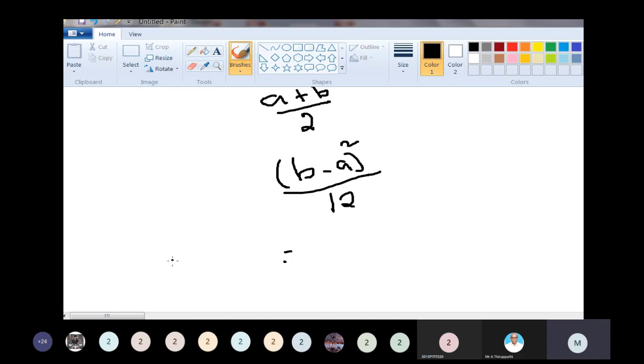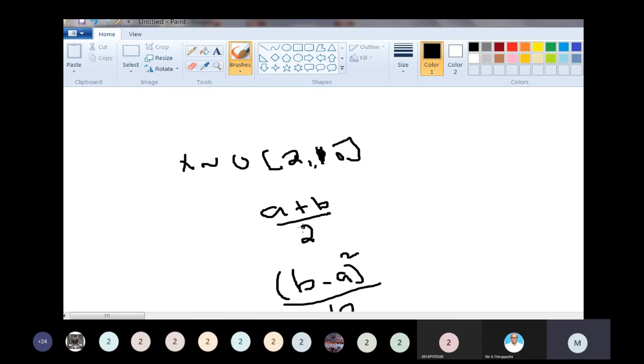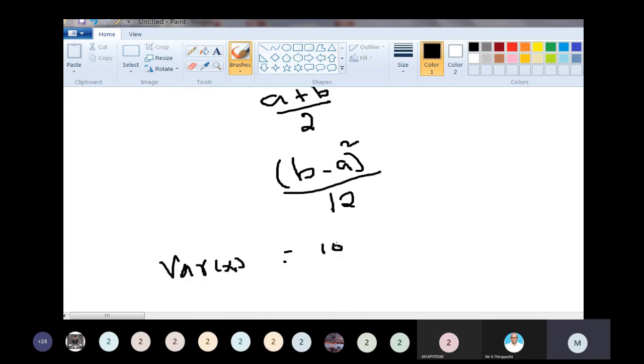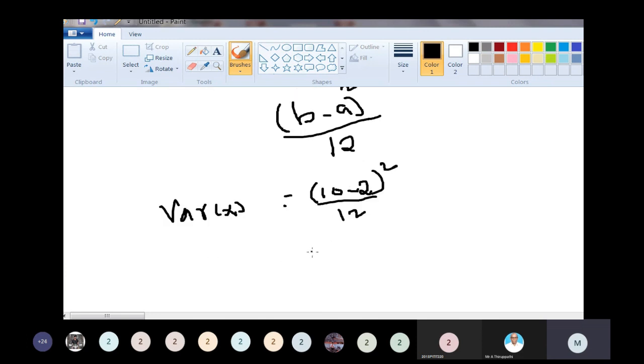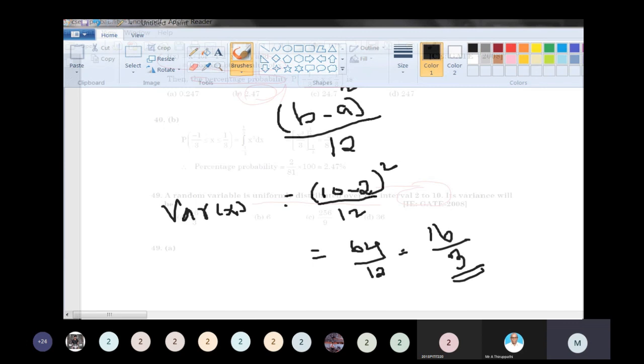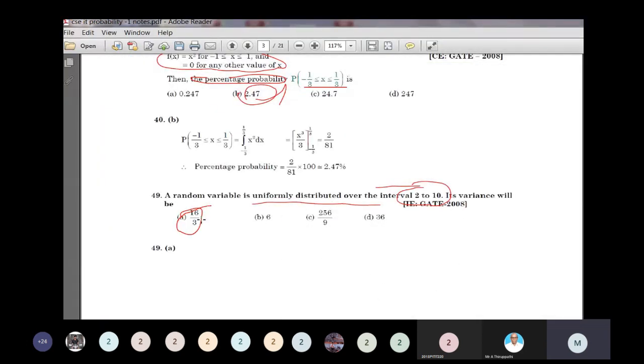What is the variance? It is equal to 10 minus 2, the whole square, divided by 12. 10 minus 2 is 8, 8 square is 64. 64 divided by 12 is equal to 64 divided by 4, which is 16, and 16 divided by 3 (4 threes are 12). So variance is equal to 16 by 3. Option A is the correct one.